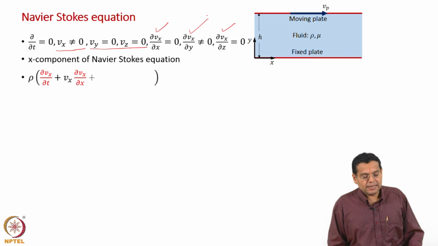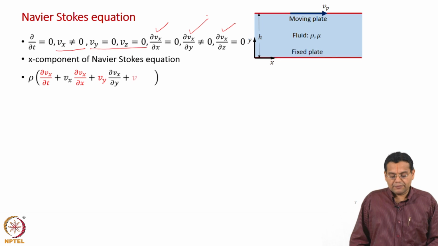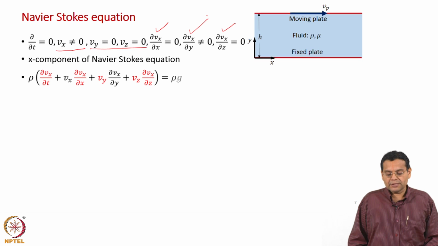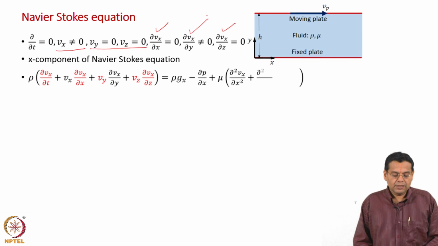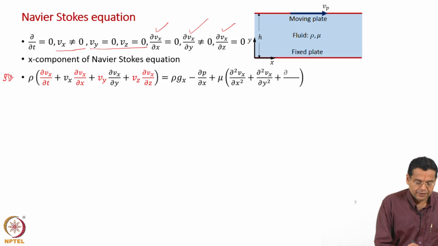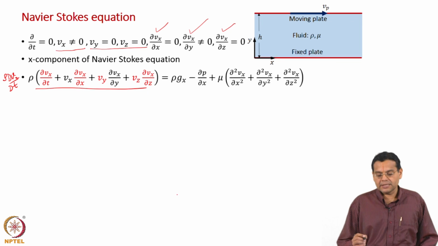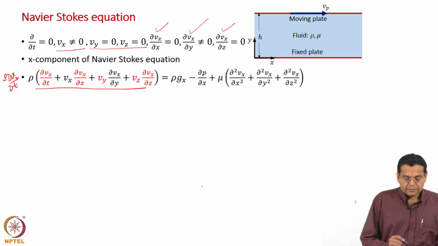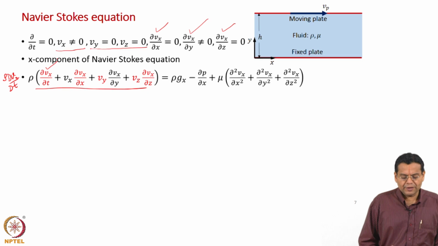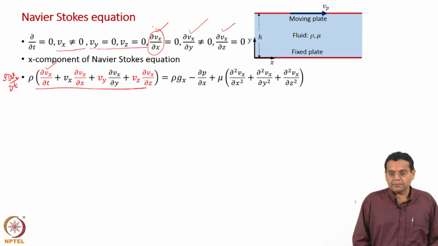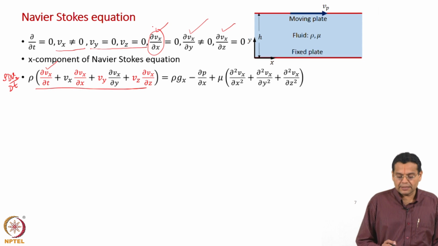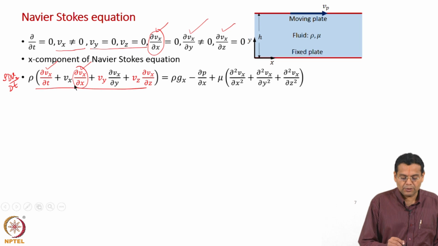Okay. Left hand side as usual we start with the Navier-Stokes equation written from the material particle point of view, and that is why we have left hand side rho dVx by dt written in expanded form here, and right hand side we have all the forces. Now, it is steady state. So, dou Vx by dou t is equal to 0, and then we have deduced from the continuity equation that Vx cannot vary with x. So, this gradient is 0. Remember, Vx is not 0, the gradient here is 0.